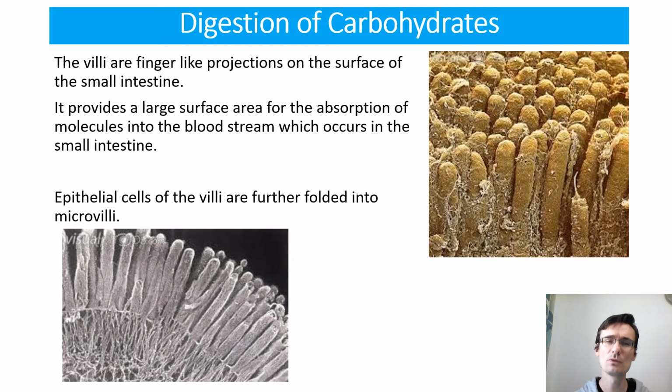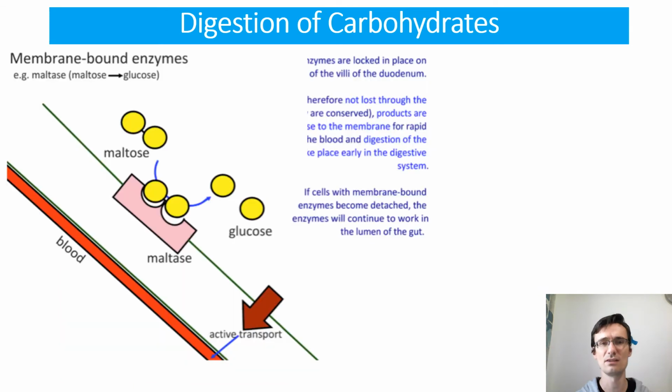Obviously, to help absorption, once that is digested, we've got a large surface area because we've got villi, which are covered in microvilli. So here we've got the image of the villi in the small intestines, and if you were to magnify one of these, you would see the microvilli on the small intestine's villi, and that increases the surface area to maximize the diffusion and also active uptake of glucose in the intestine.